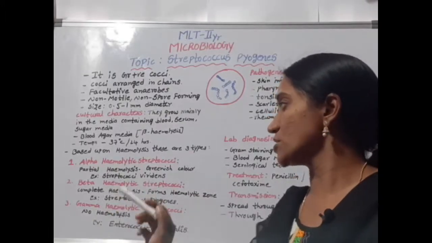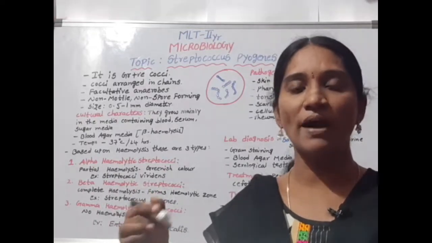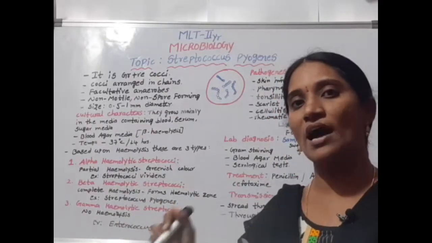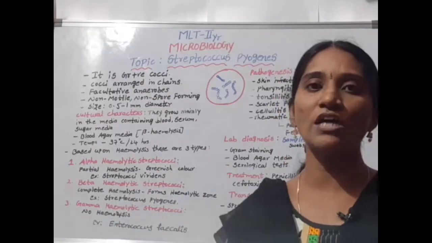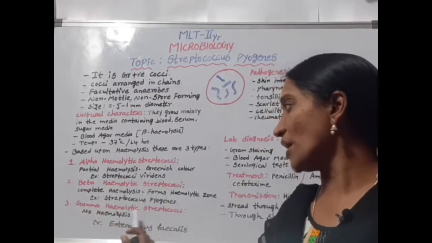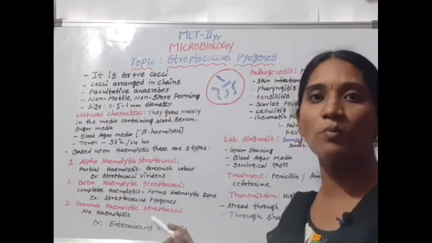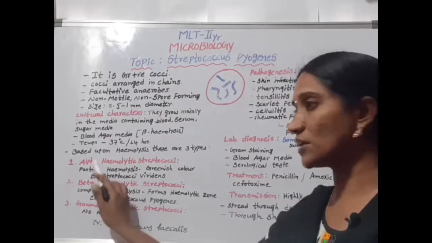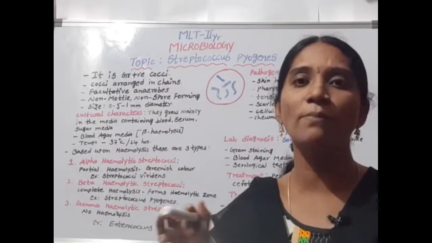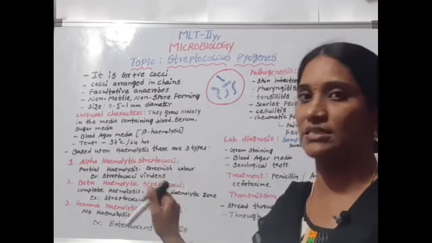Beta shows complete hemolysis, forming circular hemolytic zones, for example Streptococcus pyogenes. Gamma shows no hemolysis, for example Enterococcus faecalis. These are the cultural characters of Streptococcus pyogenes.